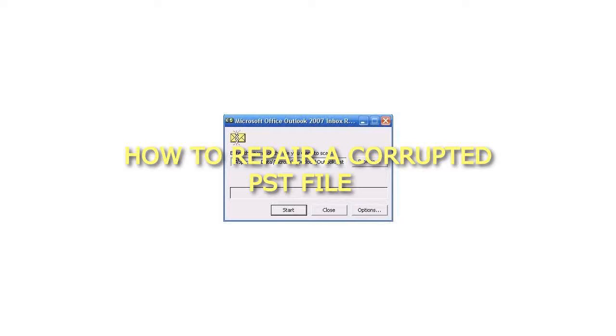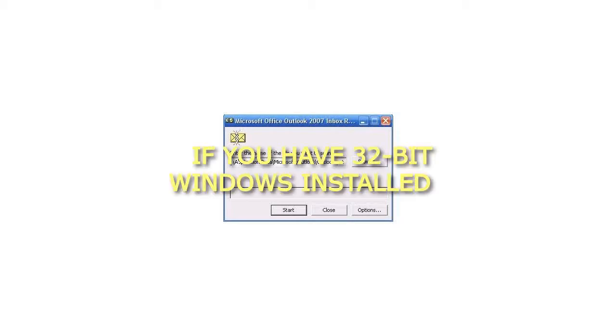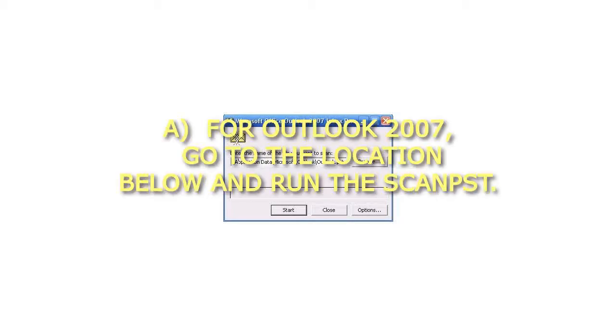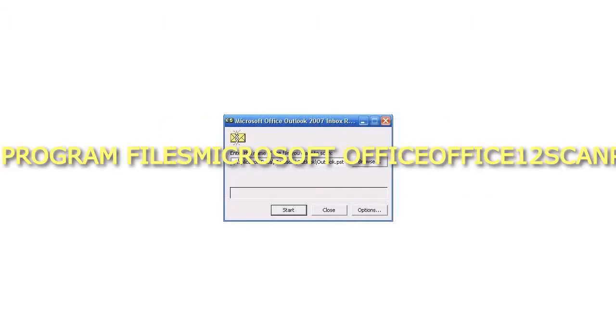How to repair a corrupted PST file. 1. If you have 32-bit Windows installed. A. For Outlook 2007, go to the location below and run the SCANPST.EXE file. C:\Program Files\Microsoft Office\Office 12\SCANPST.EXE.